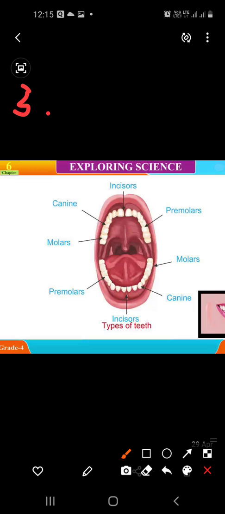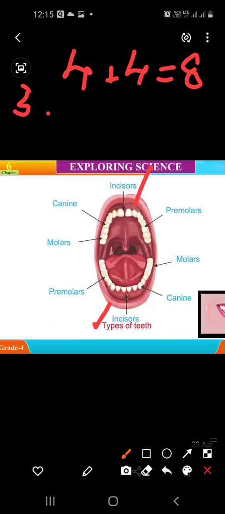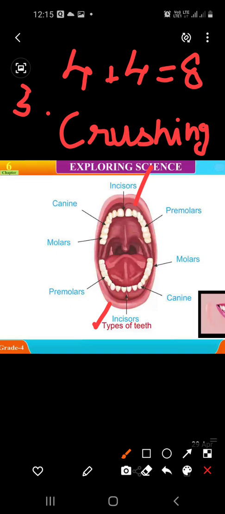There are 8 premolars, 4 in the upper jaw and 4 in the lower jaw. They help in crushing and chewing the food. Their work is crushing and chewing the food. So these are known as premolars, right?